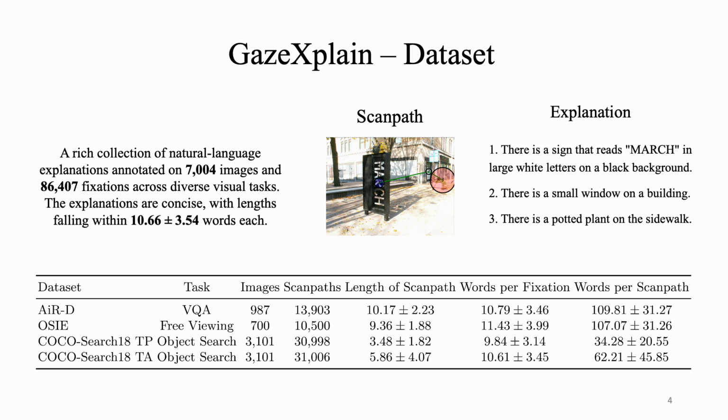First, we present the first natural language annotations on scanpaths, offering explanations for each fixation within the scanpath, rather than image-wise descriptions such as image captioning and visual storytelling. This granular level of detail offers deeper insights into the cognitive process behind each fixation. Second, GazeXplain comprises a wider range of visual tasks, including free viewing, object search, and VQA. This ensures the diversity of explanations, allowing models to be co-trained across multiple datasets to enhance their generalizability.